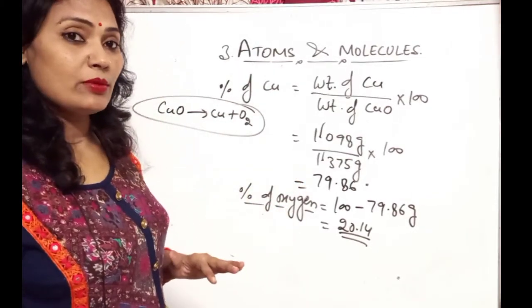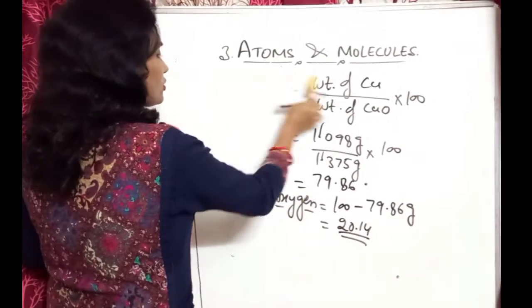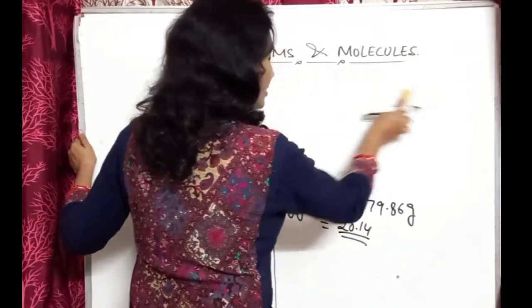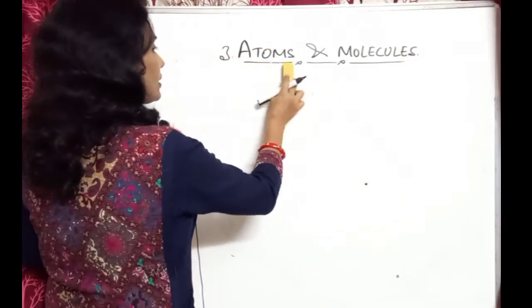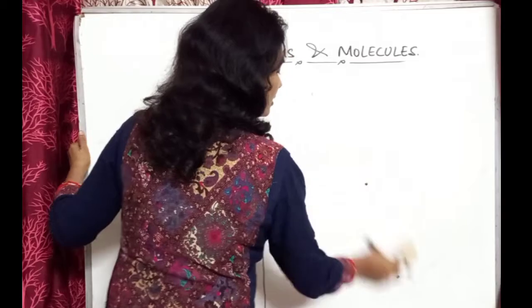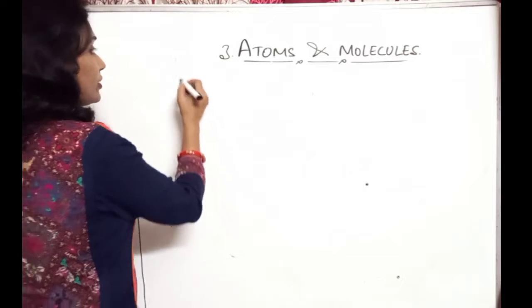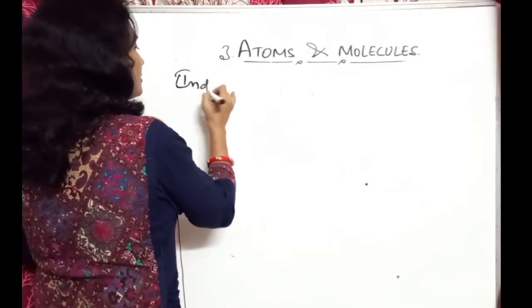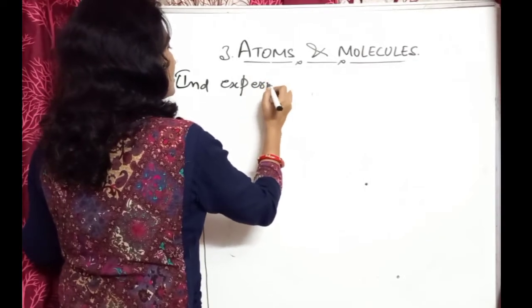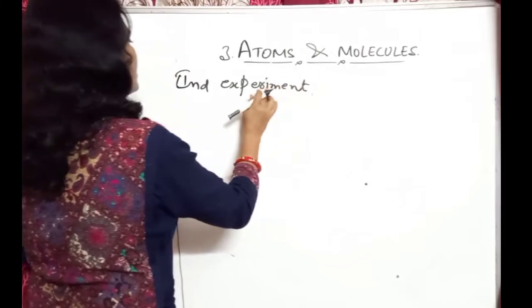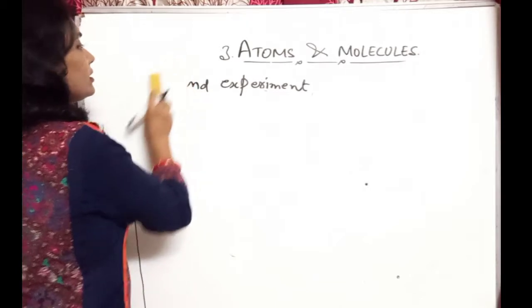Now in the second experiment, the values become different, but the reaction remains the same, because copper oxide will be reduced into copper and oxygen. So write the second experiment.